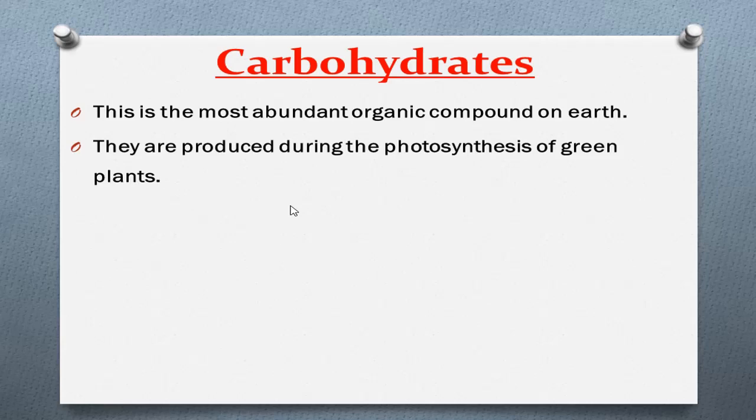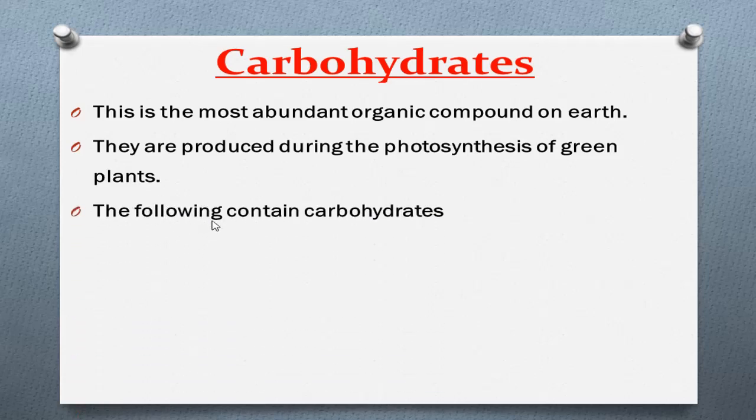In our previous grade we have learnt what is meant by photosynthesis. Photosynthesis means the process of producing food in green plants. The food produced by photosynthesis belongs to the carbohydrates. So far we have learnt two points about carbohydrates: the first is that they are the most abundant organic compound on earth, and the second is that they are produced during the photosynthesis of green plants.